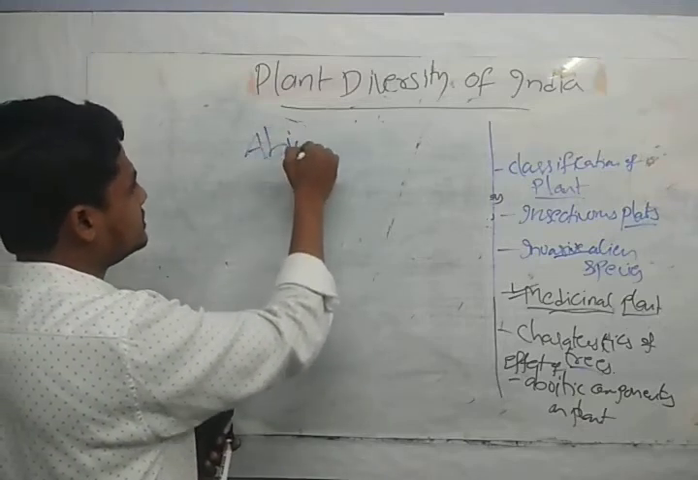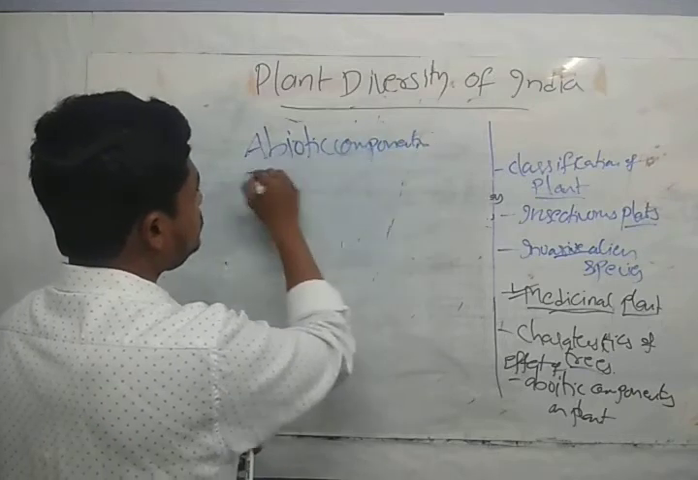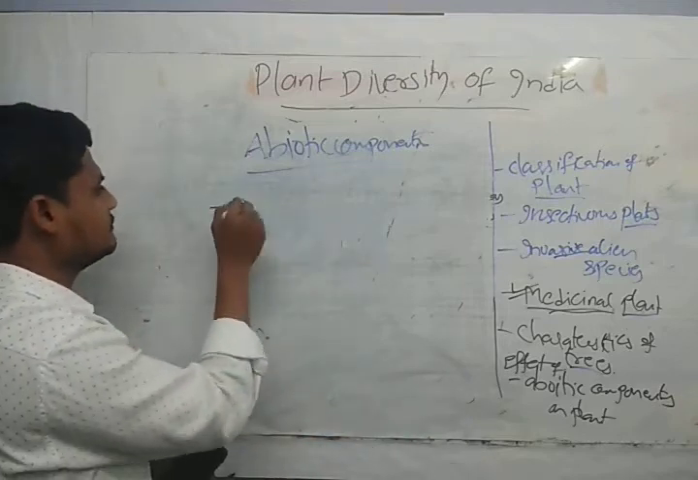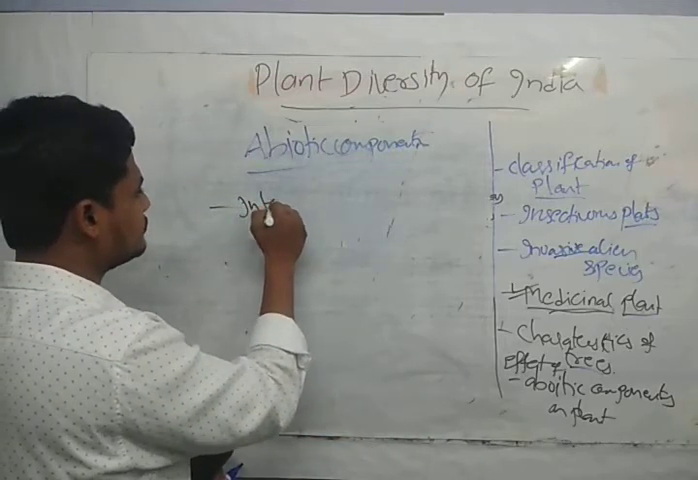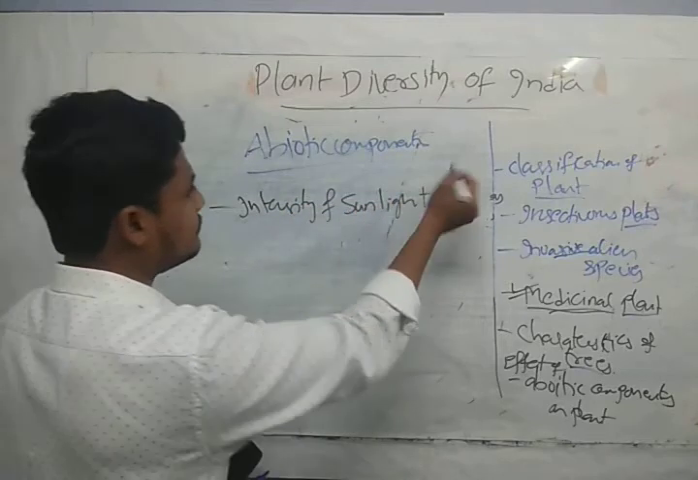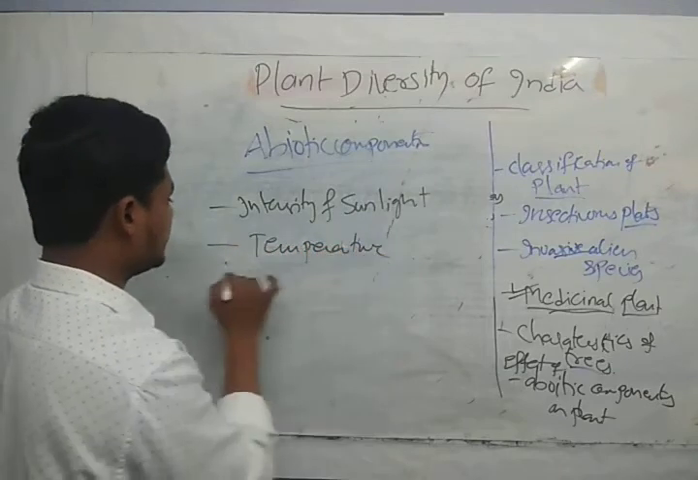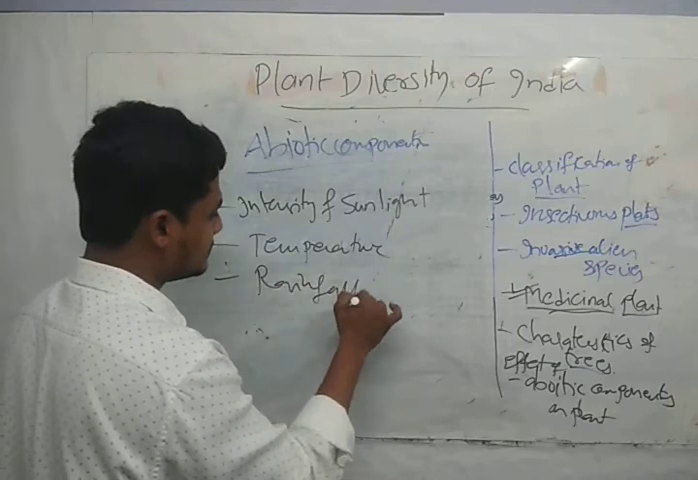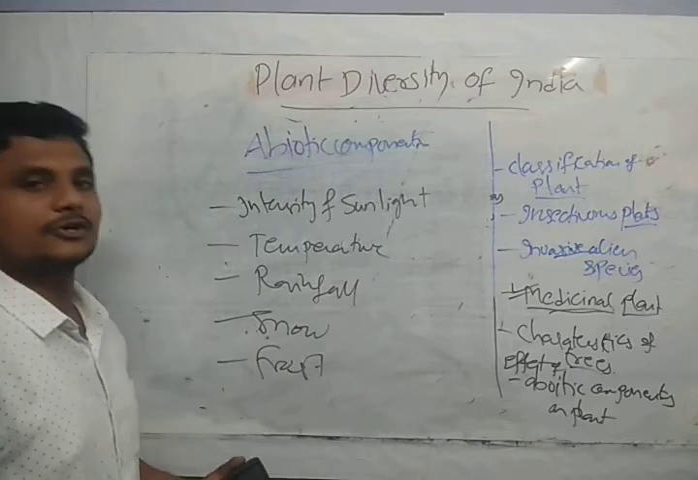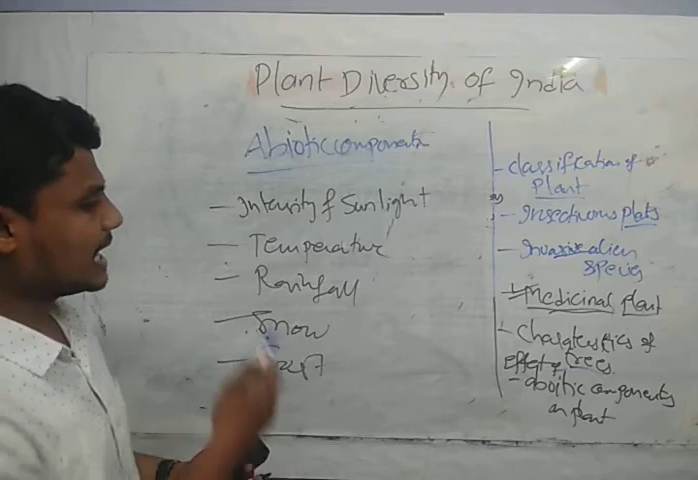See, abiotic components on plants. If you see, we have many abiotic components, guys. Like we have the intensity of sunlight. We have temperature, rainfall, snow, frost, and we have wind, many of these. So these are the ones which have an effect.